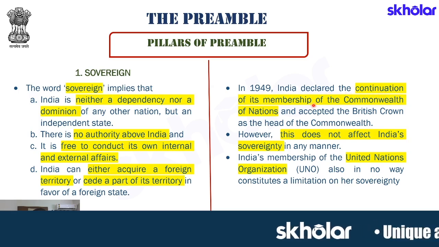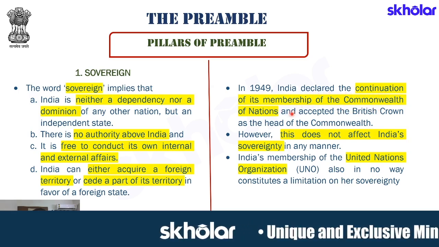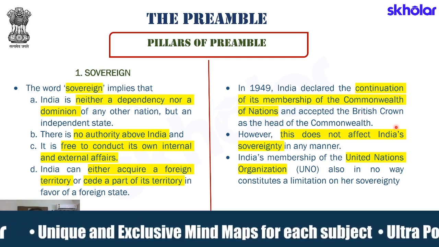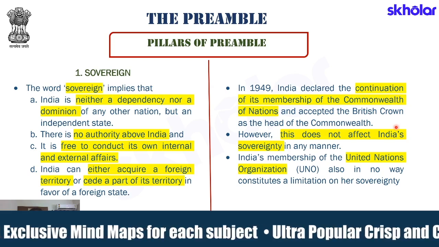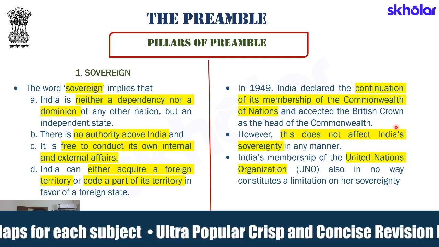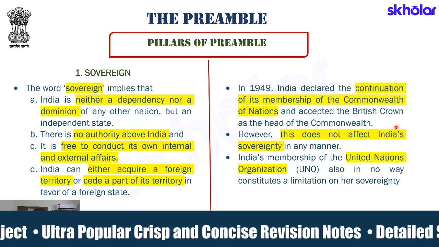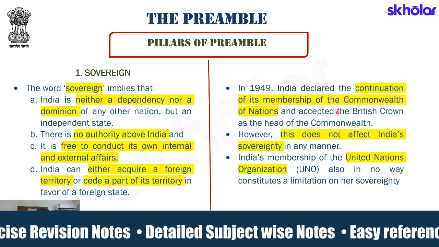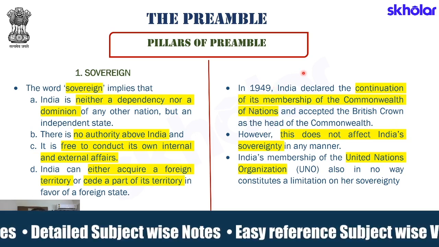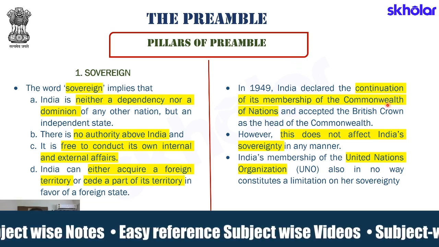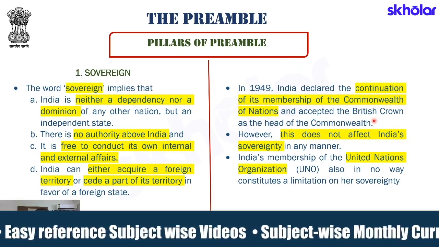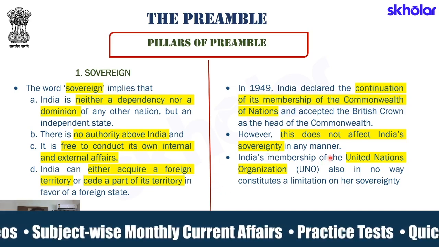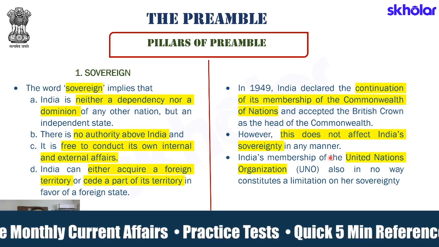Now, in 1949, what happened? India declared the continuation of its membership of the Commonwealth of Nations and accepted the British Crown as the head of the Commonwealth. What is the Commonwealth? Essentially, these were the colonies built by the British Crown. When India became independent in 1947, there was this question: does India want to continue its membership of the Commonwealth? In 1949 India decided yes, and the British Crown would be the head of the Commonwealth. But that does not mean that India's sovereignty has been compromised in any manner, although some experts believe it is a way to argue that India is not completely sovereign.